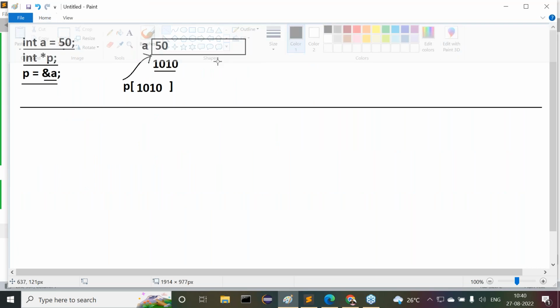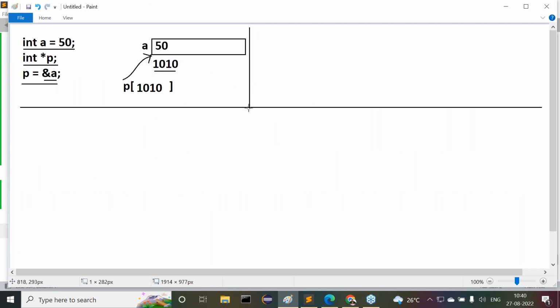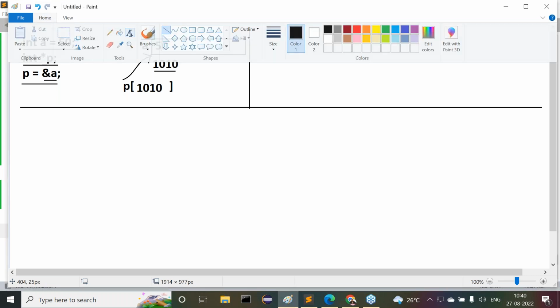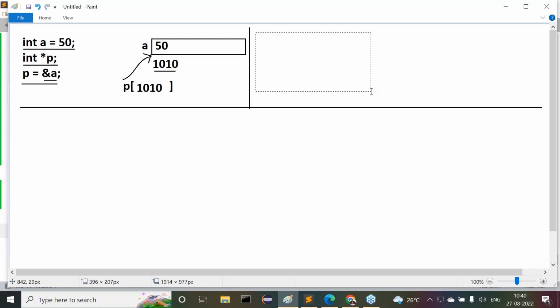In C and C++, a variable is referring to a block of memory. So this variable is called a pointer variable. In C and C++, a variable is referring to a block of memory. That's why this variable is called a pointer variable.